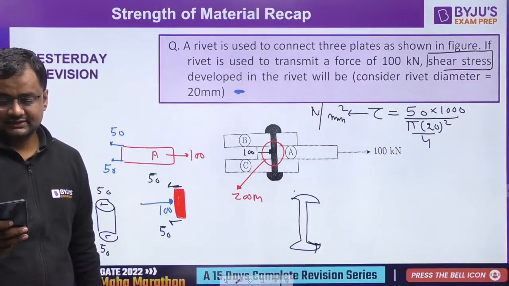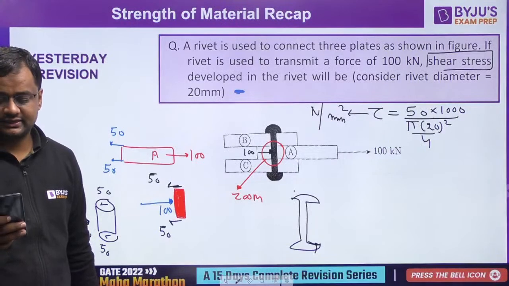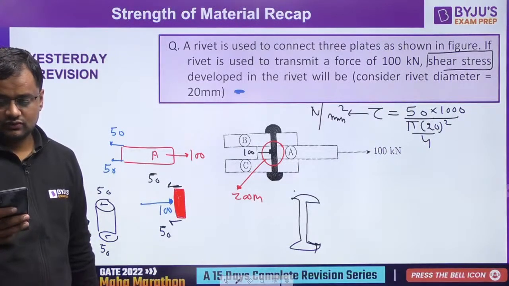Any doubt, guys? Please let me know. 159.14. Okay, great. 159.14 Newton per mm square.